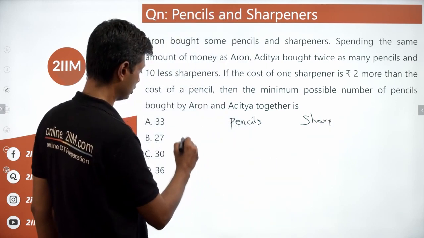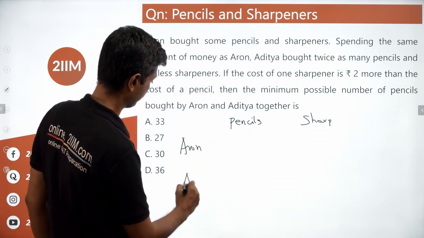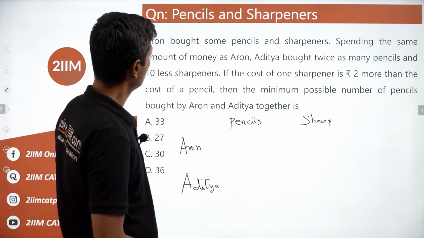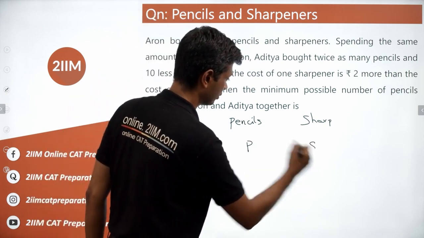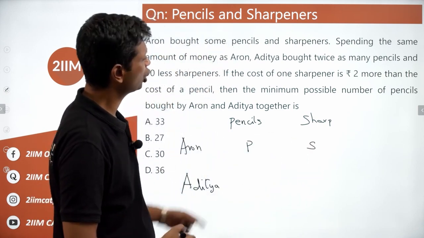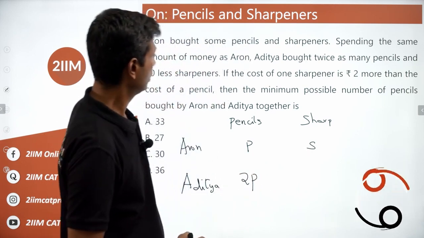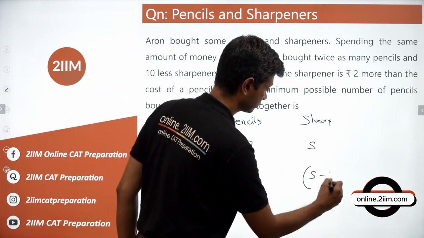We're going to talk about Aaron and Aditya. So Aaron bought pencils and sharpeners. Let's say he buys P pencils and S sharpeners. Aditya bought twice as many pencils, 2P, and 10 fewer sharpeners, so S minus 10.